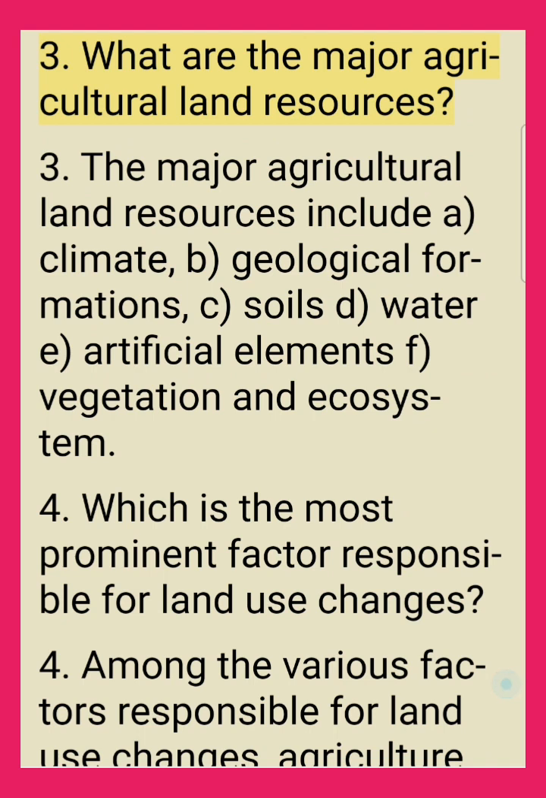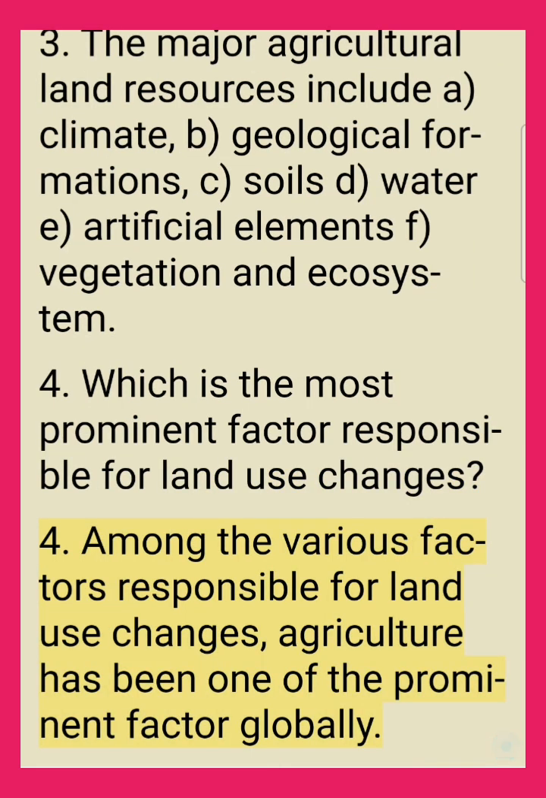3. What are the major agricultural land resources? The major agricultural land resources include: a. climate, b. geological formations, c. soils, d. water, e. artificial elements, f. vegetation and ecosystem. 4. Which is the most prominent factor responsible for land use changes? Among the various factors responsible for land use changes, agriculture has been one of the prominent factors globally.